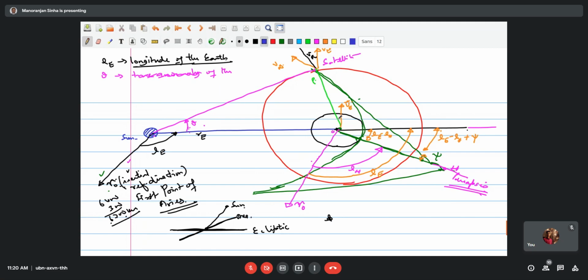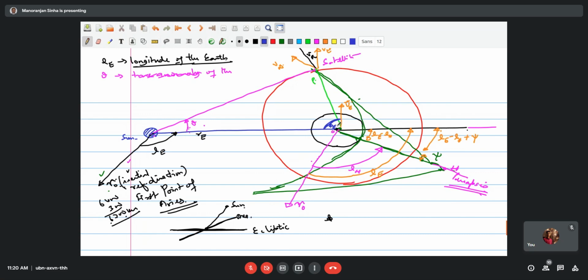Now the angle that the Earth velocity makes with this radius vector. So Earth velocity, this is given as V. Okay, so this quantity we can write as phi e.